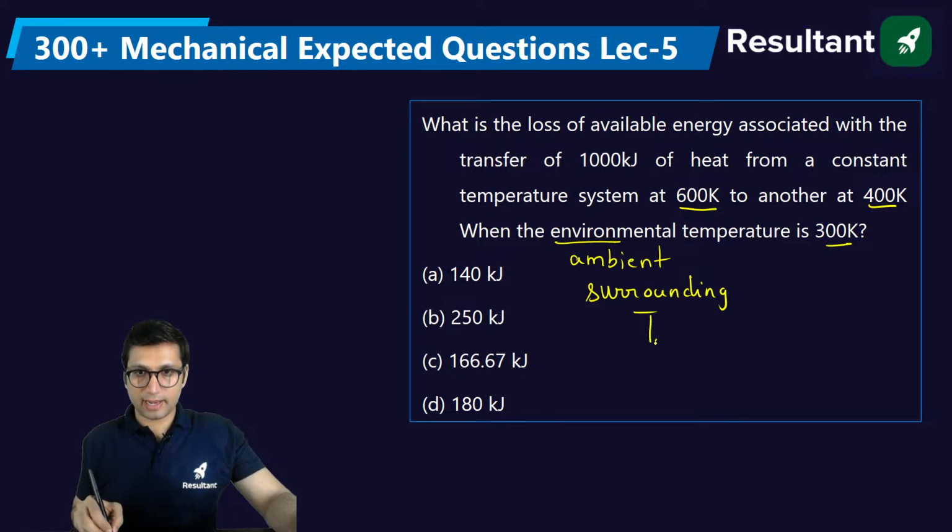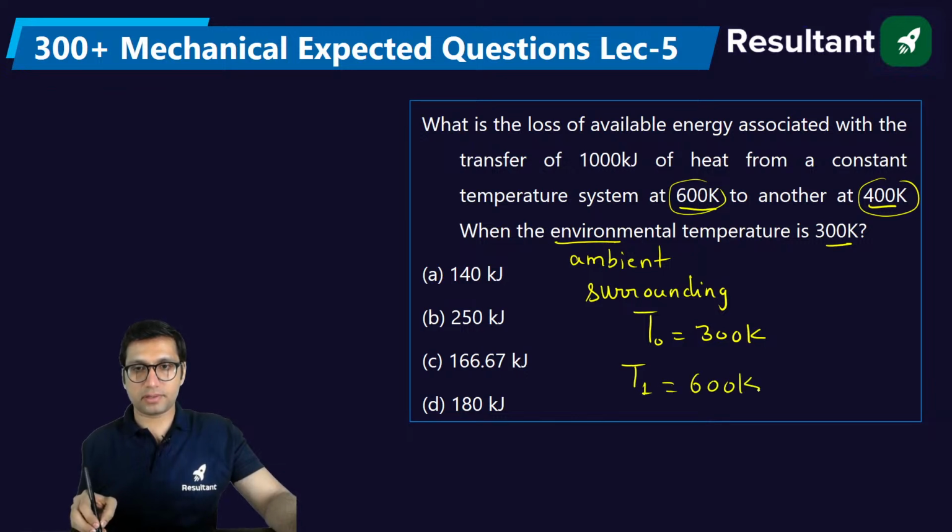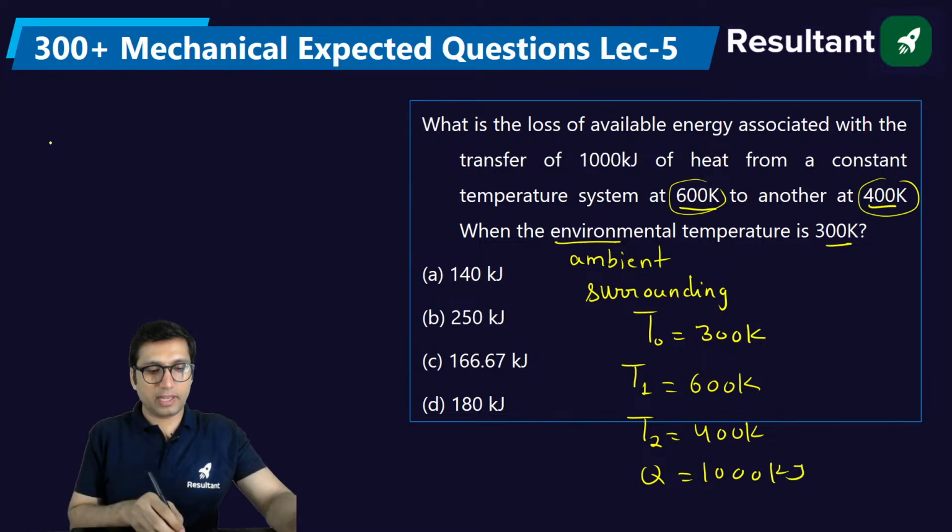So surrounding temperature is given to you as 300 Kelvin, and there are two source temperatures, 600 and 400. 600 Kelvin is the source temperature of the first, and the second source temperature is 400 Kelvin. The heat is equal to 1000 kilojoule. Now you can solve this question only if you know the formula for loss of available energy.